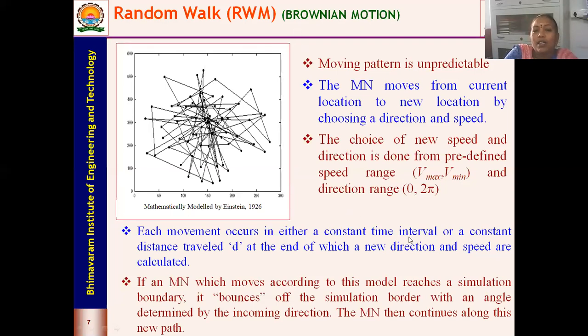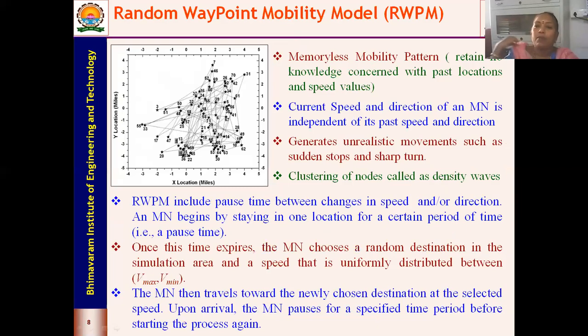The next model is the random waypoint mobility model. We call it a memoryless mobility model. Why is it memoryless? Because it does not depend upon the past history. That means your past locations and speed will not influence the current movements.